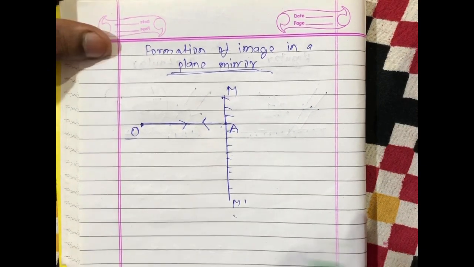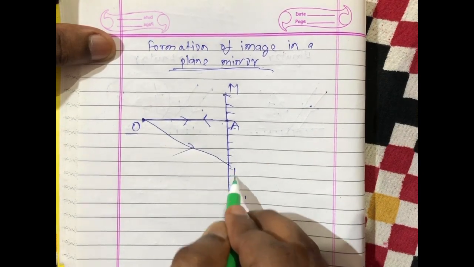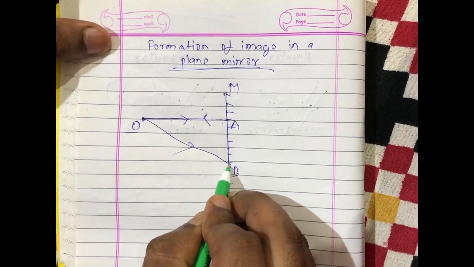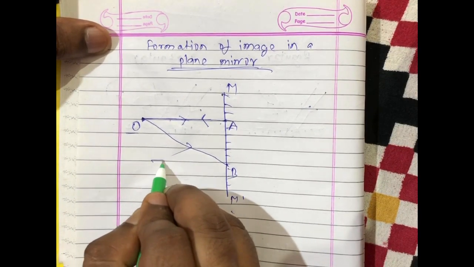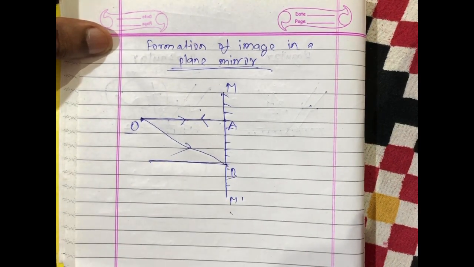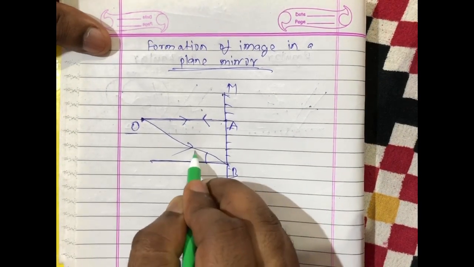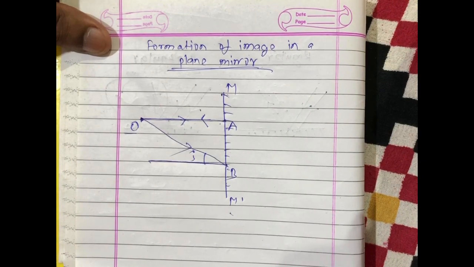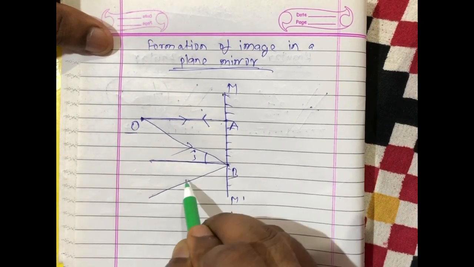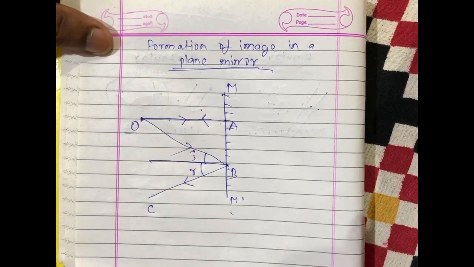Now we are going to take one more incoming light ray, say OB. Here B is the point of incidence. Now we are going to draw a normal at the point of incidence B. From the laws of reflection of light we know that angle of incidence is equal to angle of reflection. Therefore this light ray will make an angle equal to i and be reflected back along BC. Here r equals i.